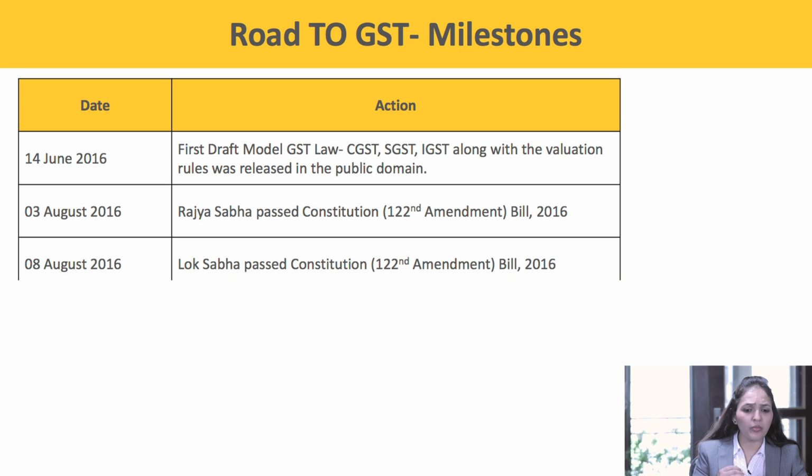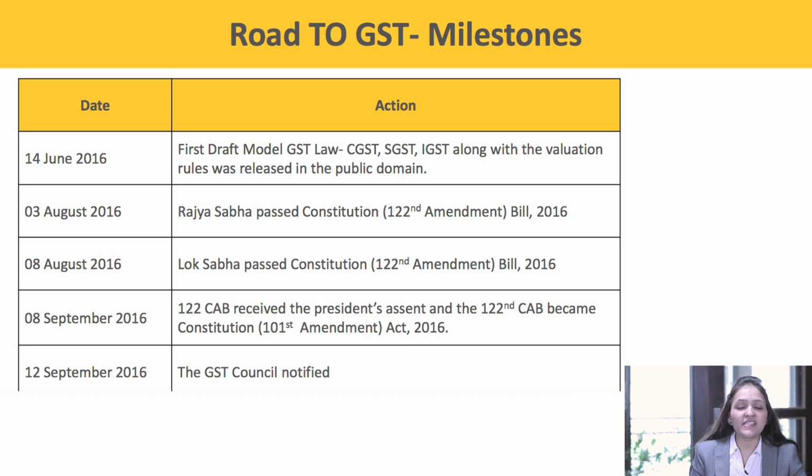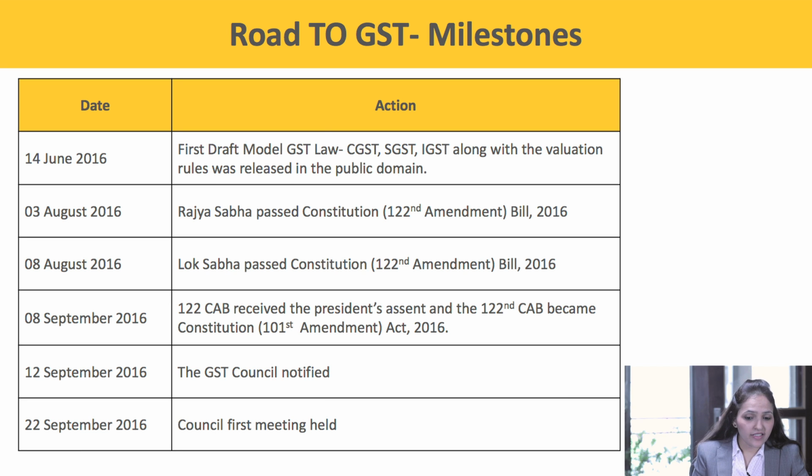See the pace with which the government moved. 3rd August, 8th August, then on 8th of September, the 122nd Constitutional Amendment Bill received the President's assent, and the 122nd Constitutional Amendment Bill became the 101st Constitutional Amendment Act 2016. Then on 12th of September 2016, the GST Council got notified. Next, on 22nd of September 2016, the Council held its first meeting to discuss the draft laws for GST.